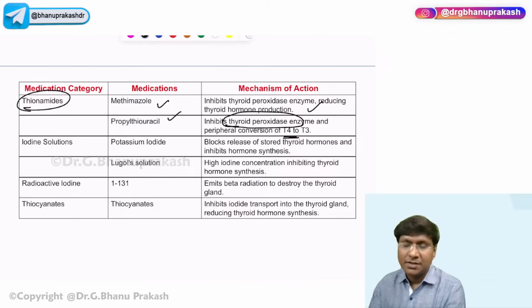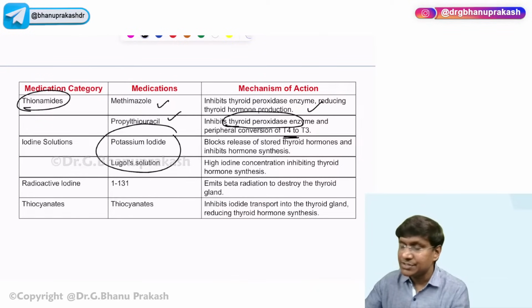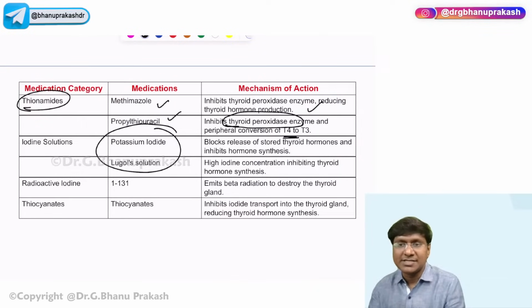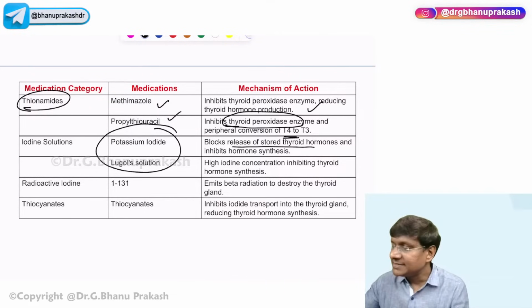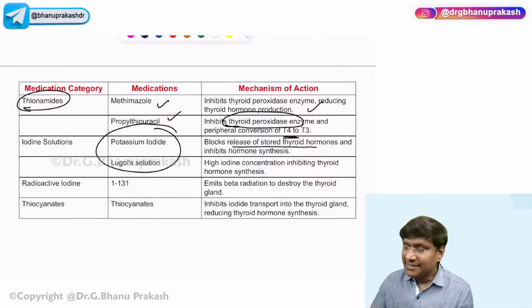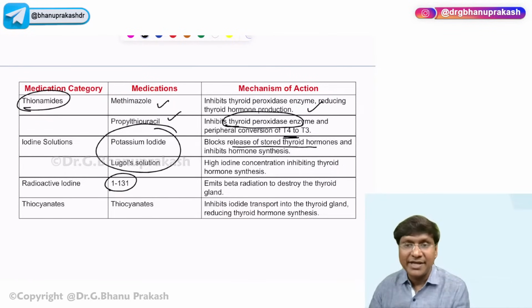to T3. Whereas iodides, potassium iodide as well as Lugol's iodine, are called thyroid constipating drugs, and they will block the release of thyroid hormone from the thyroid gland. That is your iodide solutions. Then radioiodine, that is iodine-131, will emit beta rays and destroy the thyroid gland completely.